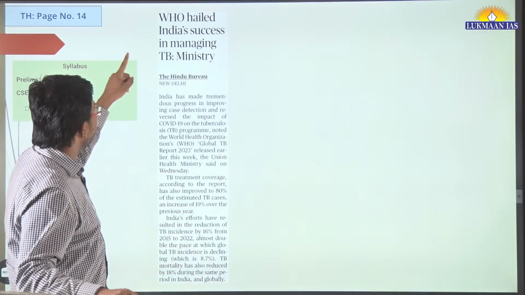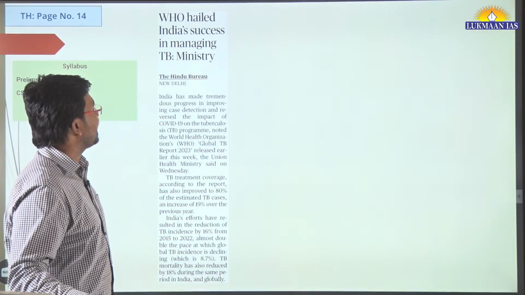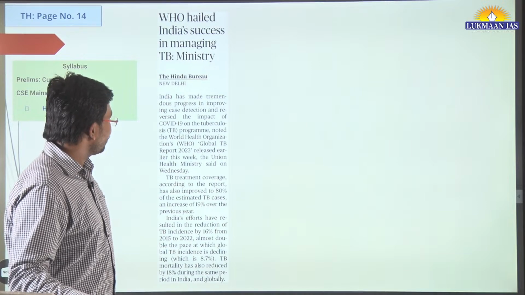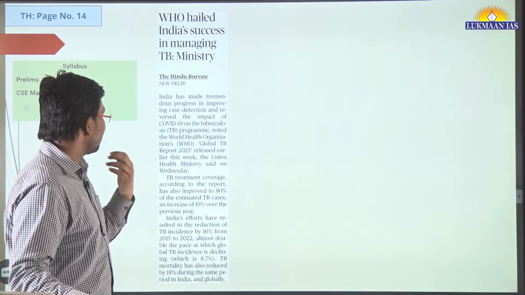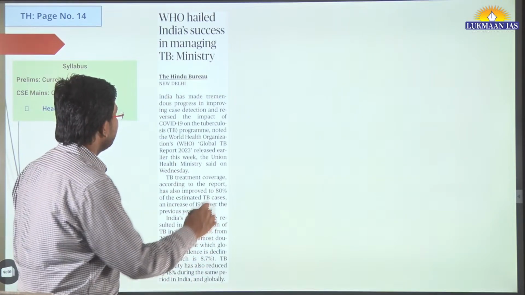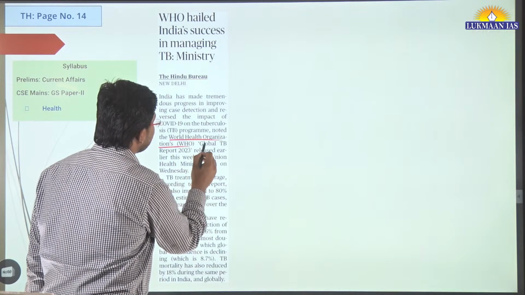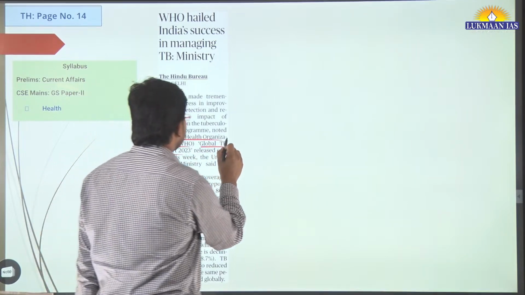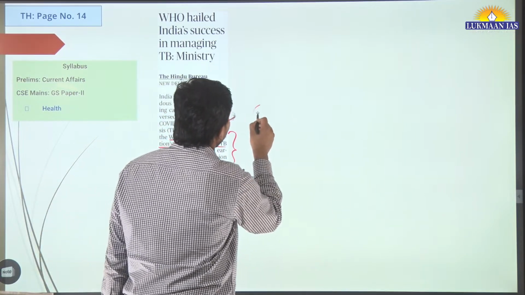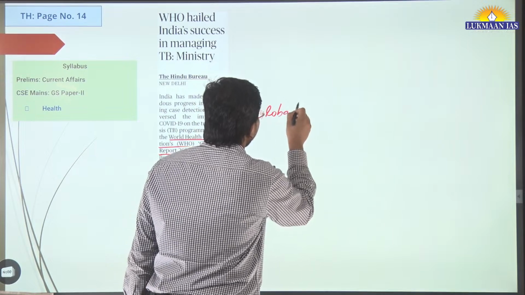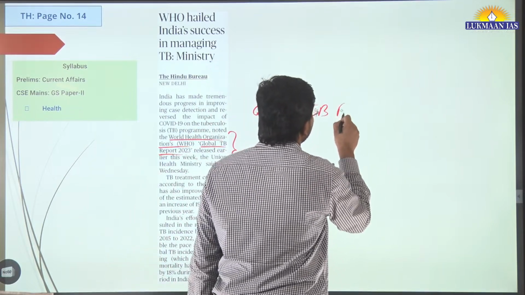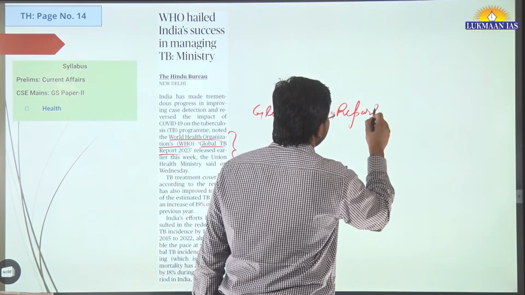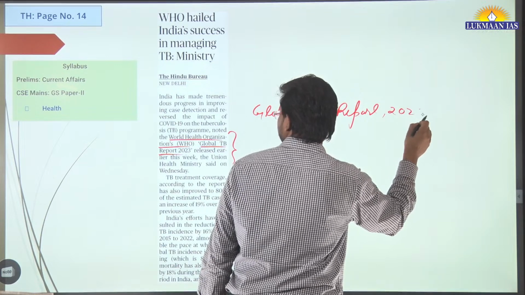So it says WHO hailed India's success in managing TB. Recently the Ministry of Health and Family Welfare has said that the World Health Organization has released a report which is known as the Global TB Report. Okay, what is the report? The Global TB Report of 2023 that has been released by the